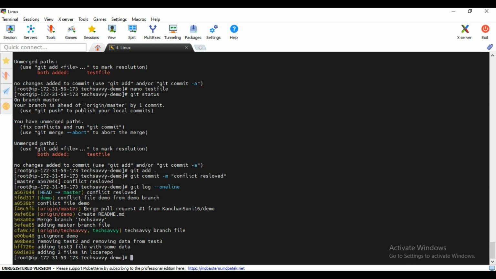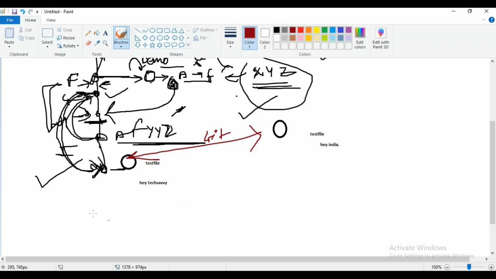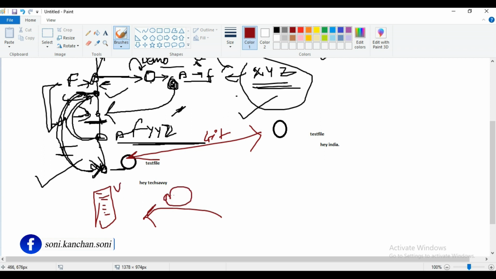Okay, so we have one more concept here after this conflict, stash. Now what is the stash meaning? Suppose I am working peacefully in my project here. I am working on this file completely. In the middle of my work, one person came, my manager came to me and he said, leave this work right now. I have something very high priority work. You need to complete this first.